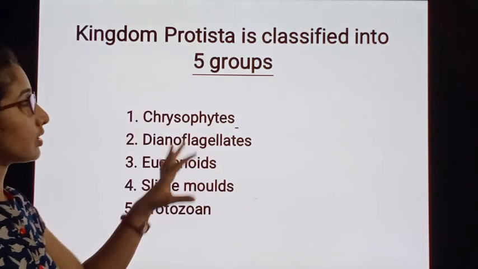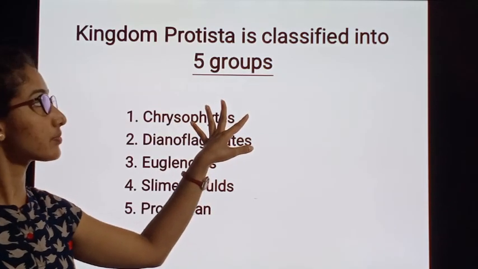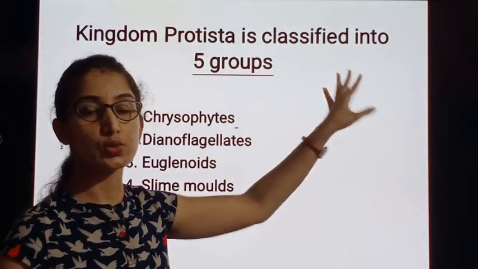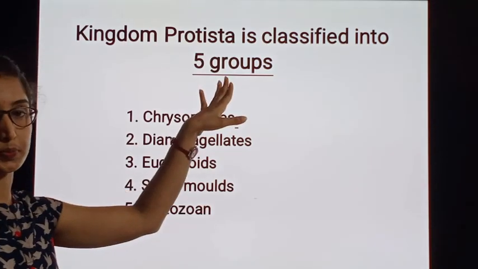Kingdom Protista is classified into 5 different groups.